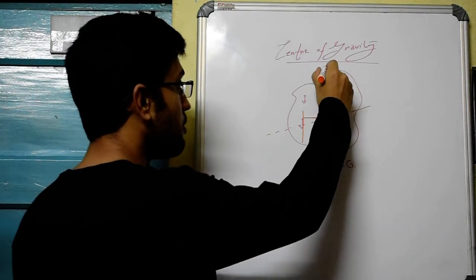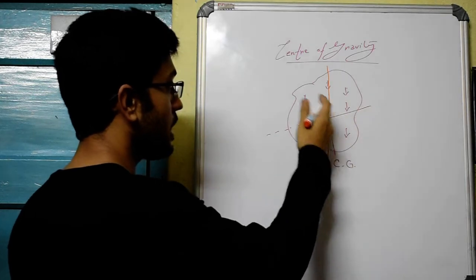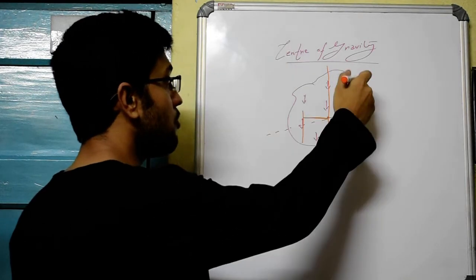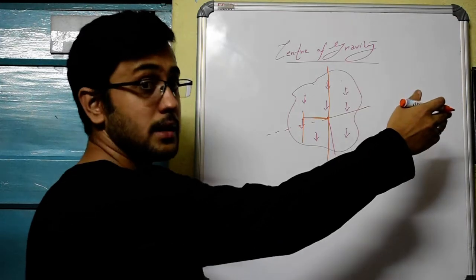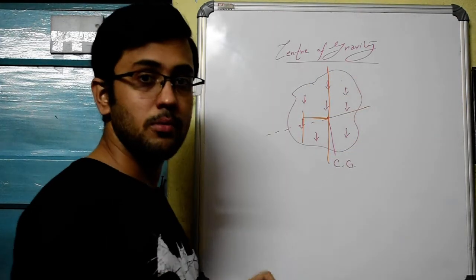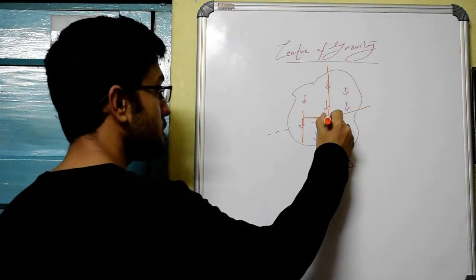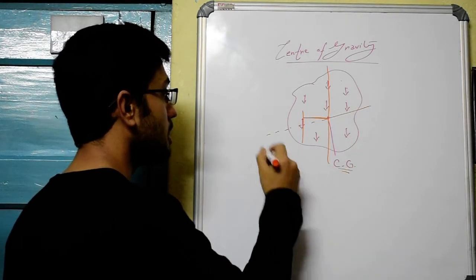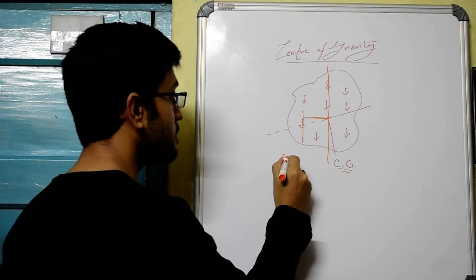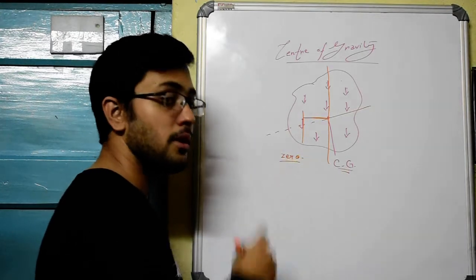Similarly, you do for all particles which are on the left side of the axis, and you do for all particles which are on the right side of the axis. And then you add up the two moments, the clockwise and anti-clockwise moments. What you get is that if this point is indeed the center of gravity, the total moment will come out to be 0. So from there we can define the center of gravity.